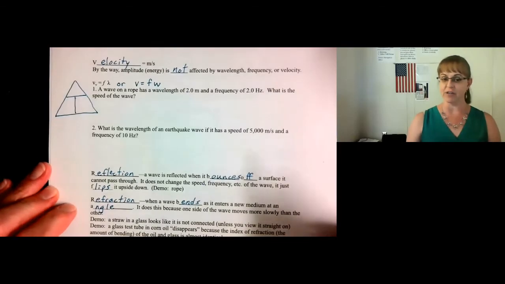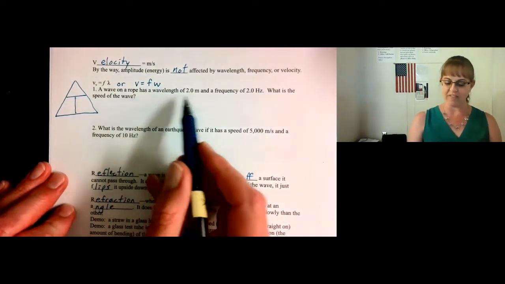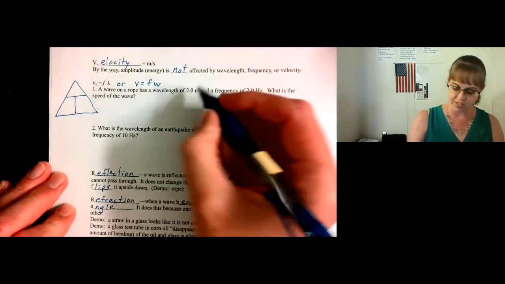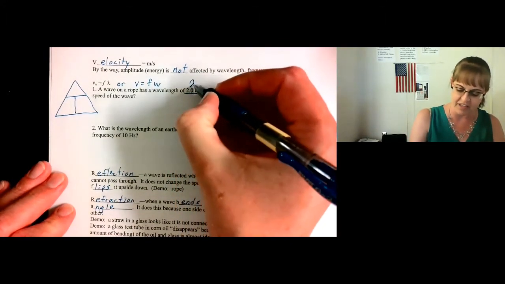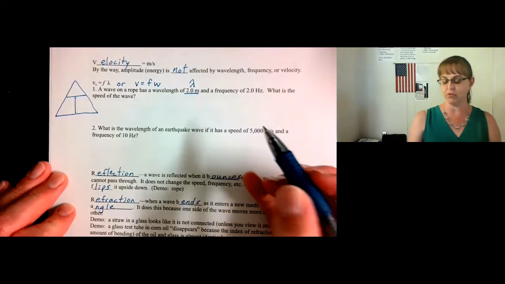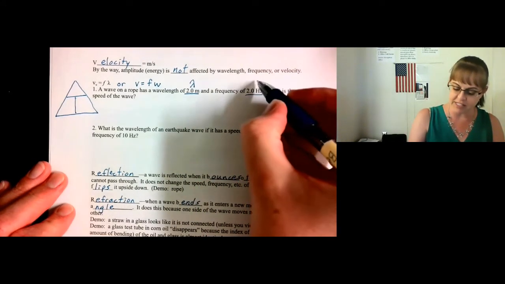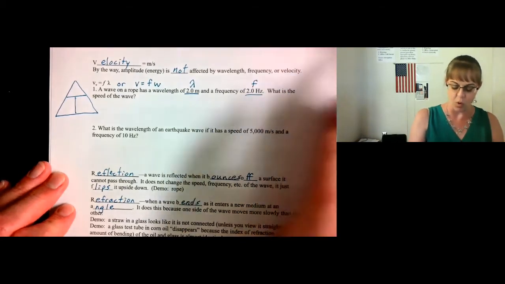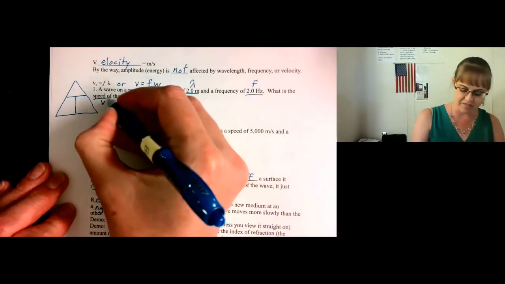So let's take a look at how to solve these type of problems. A wave on a rope has a wavelength of 2.0 meters. Okay, so 2.0 meters is the wavelength. If you don't like to draw this symbol, write a W. And a frequency of 2 hertz, the letter F. What is the speed or velocity of the wave?